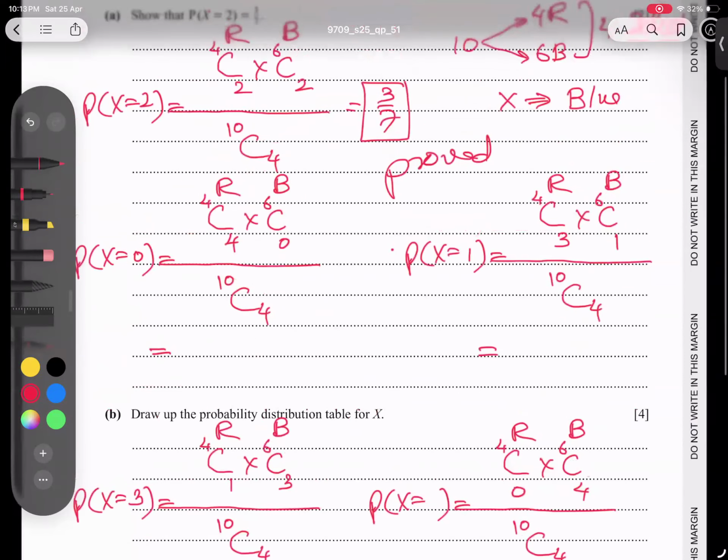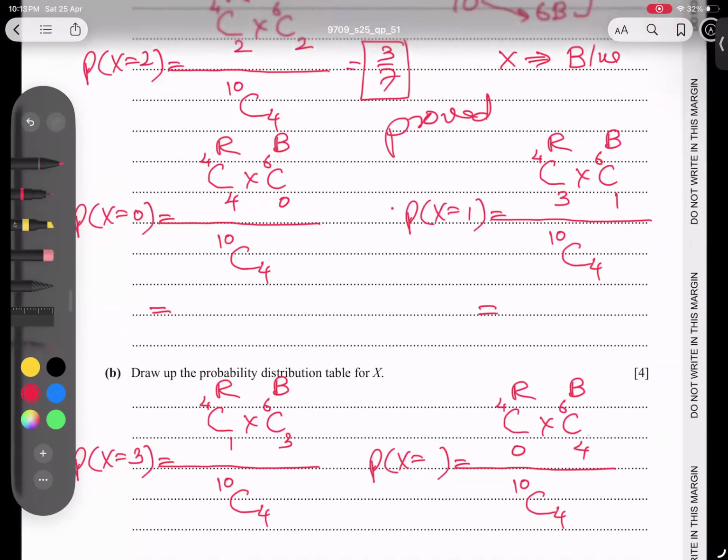So 3 by 7 we have already with a 0. If I check it in the calculator, 4C4 is 1 and 10C4 is 210. So 1 over 210, this is the answer. And what about the condition of 1? In the condition of 1, I will check in the calculator. It is giving me 4 over 35.